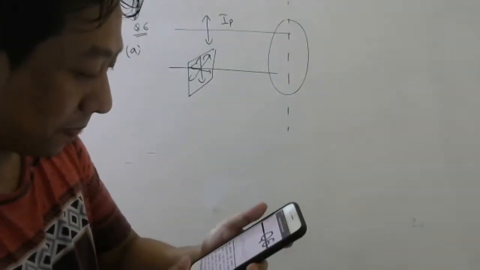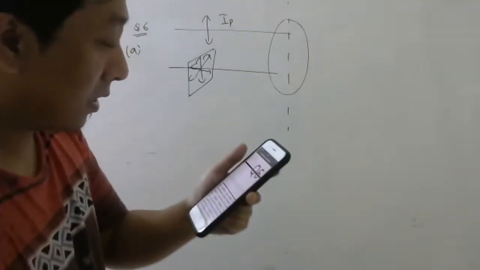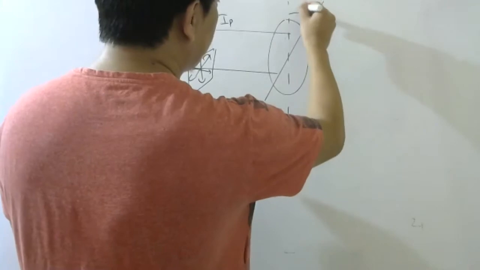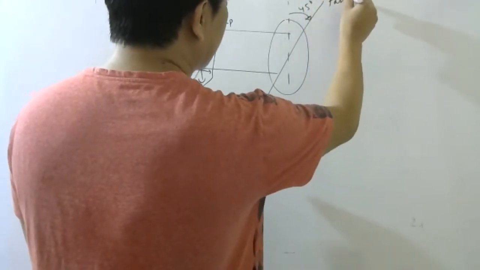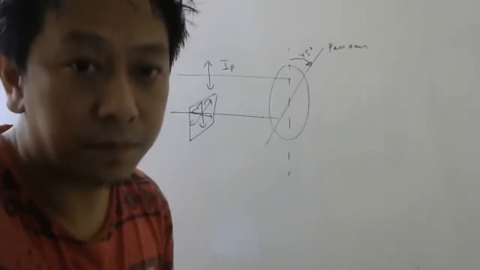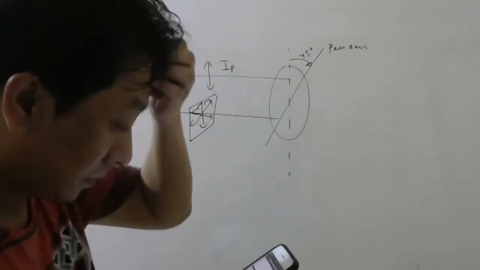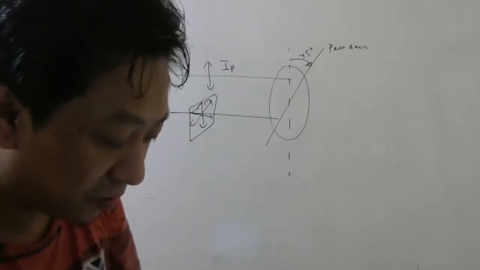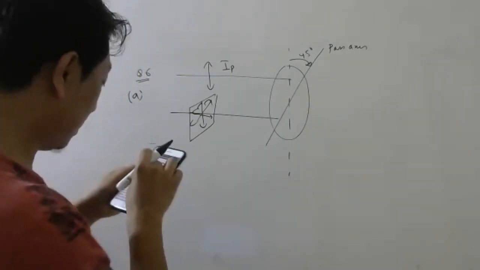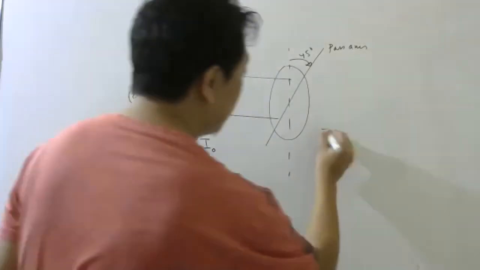Now they are saying, if the axis of the polarizing sheet is fixed at an angle of 45 degrees, so this is rotated by 45 degrees. So this is the pass axis. This is the original position, and this is the present position. Then find the total intensity of the transmitted beam in terms of I naught. I naught was this intensity. So now let us see what will be the transmitted intensity.